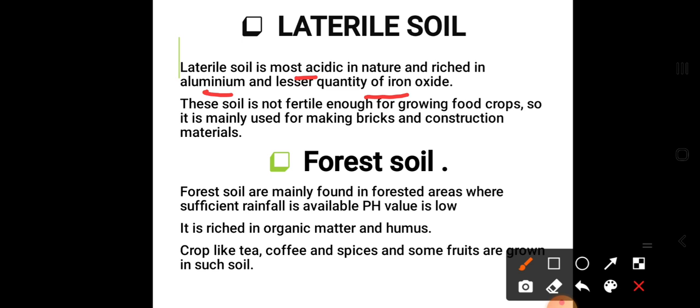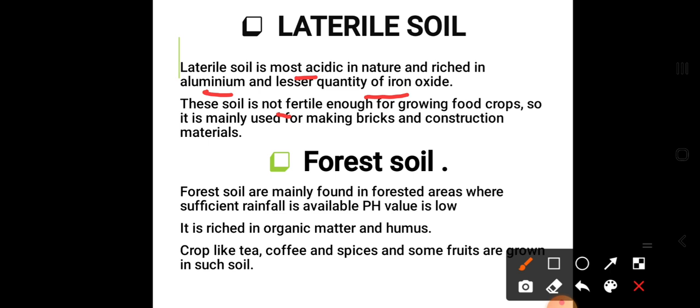This soil is non-fertile. Non-fertile means this soil is not suitable for the cultivation of any crops, vegetables, fruits or any other cereals and pulses.